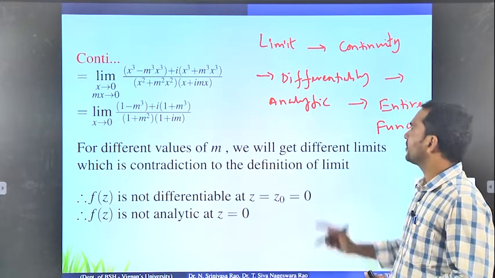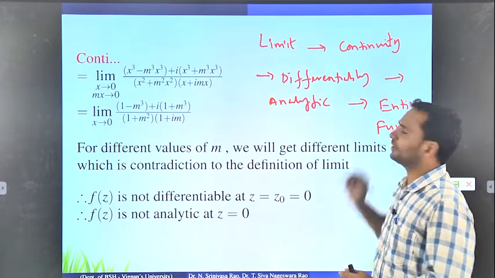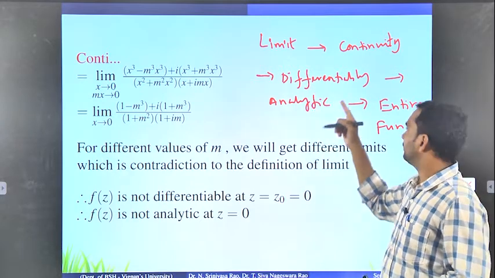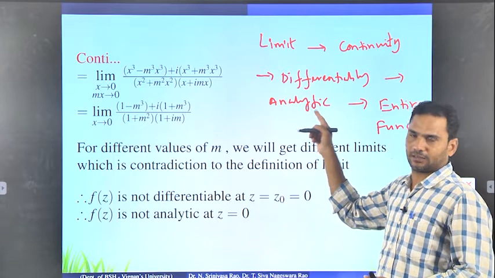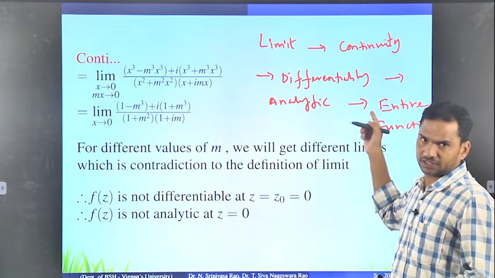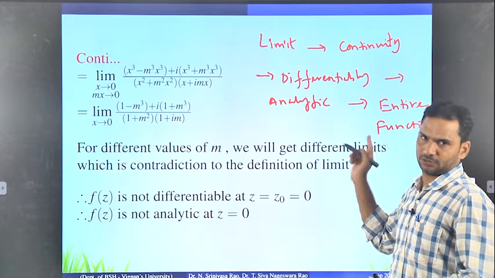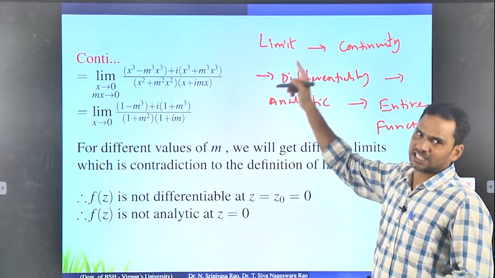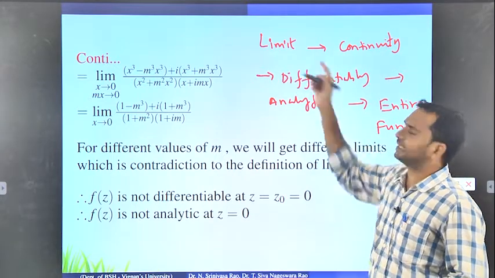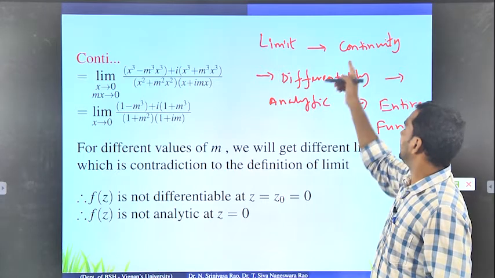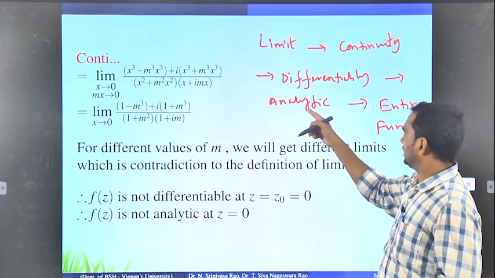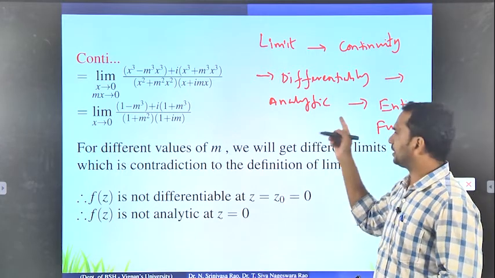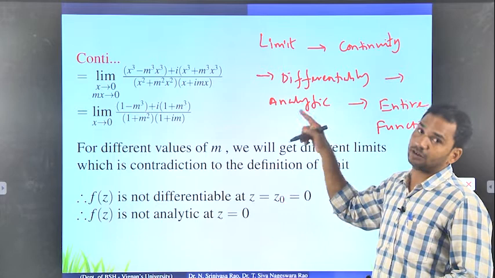Okay, so now my question is, if limit exists, then is it continuous or not? If it is continuous, then is it differentiable or not? If it is differentiable, then is it analytic or not? If it is analytic, is it an entire function or not? So which is correct? Here, all these are necessary conditions. For continuity, limit is necessary. For differentiability, continuity is necessary. For analyticity, differentiability is necessary. For entire function, analytic is necessary. But these are necessary conditions, not sufficient.